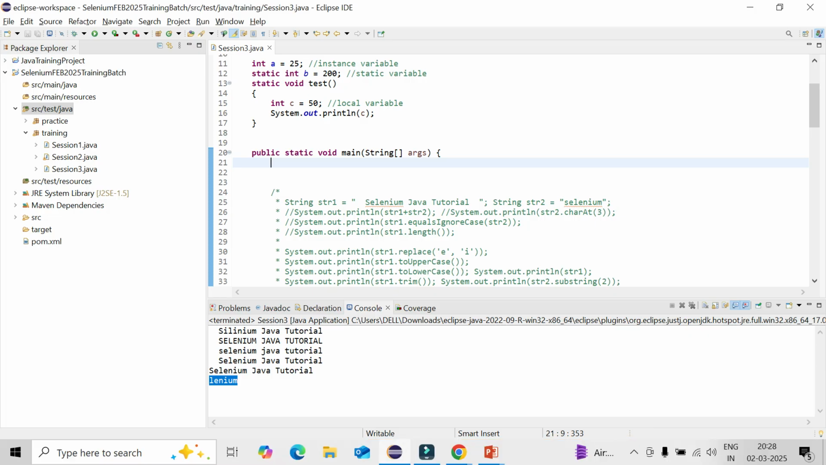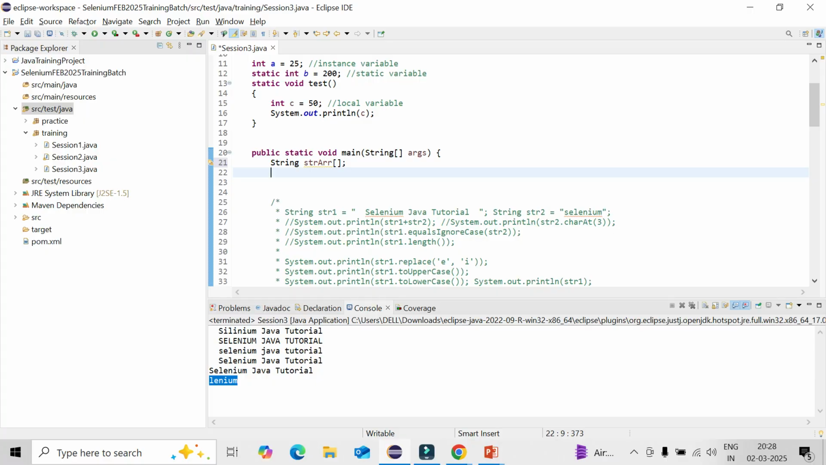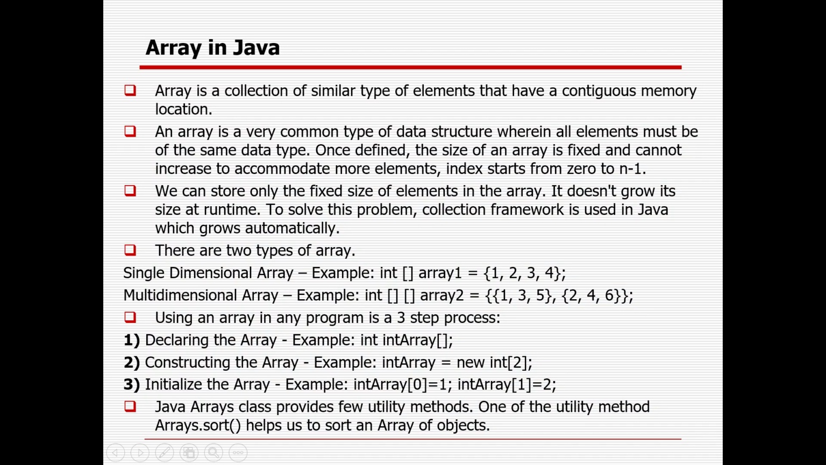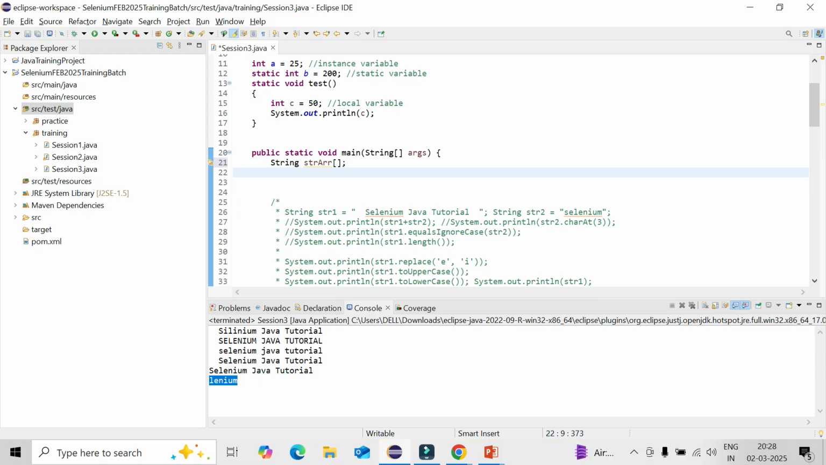What is the way I can declare an array? Suppose I declare something of type string as the array, and I define something called string array, with a single dimension, so I need to give the dimension as single. That is called declaring the array. Then I will construct the array. So this is my variable.